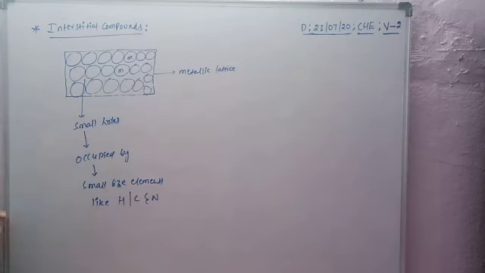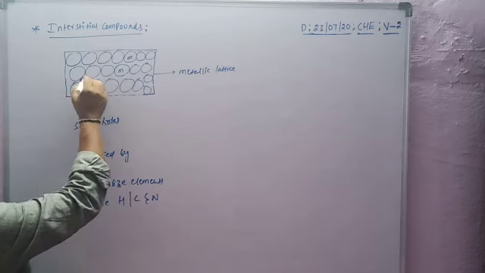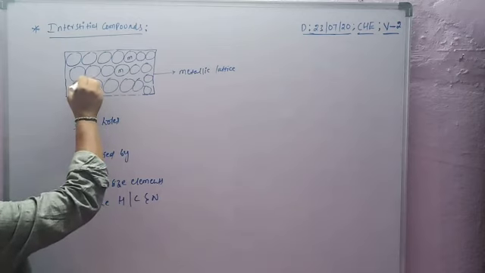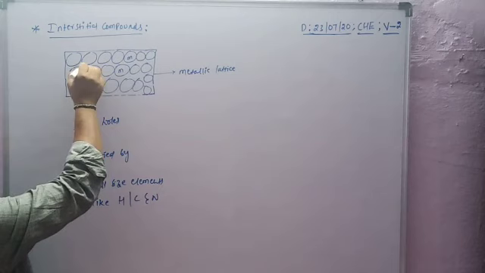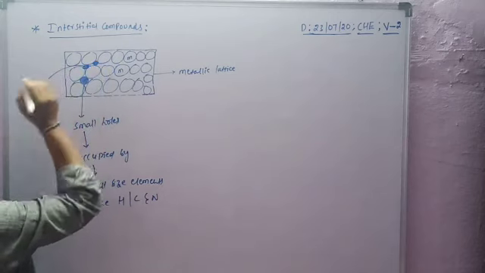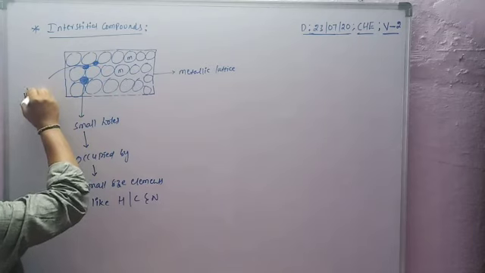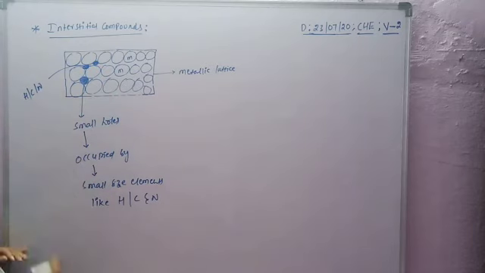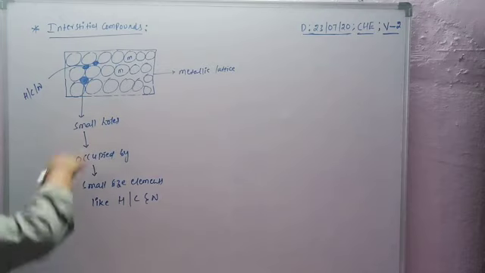This is the lattice, the interstitial site. The interstitial site is occupied by hydrogen, carbon, or nitrogen. So it is the interstitial compound.